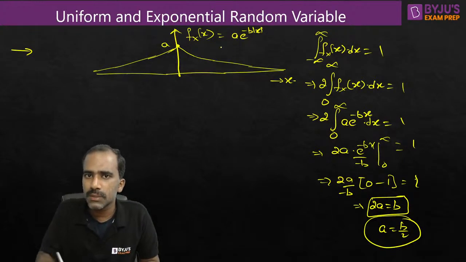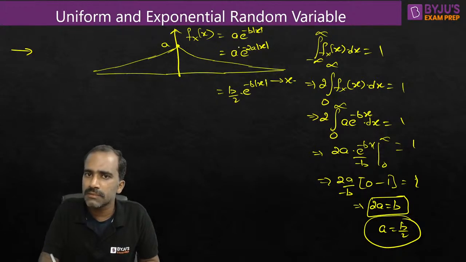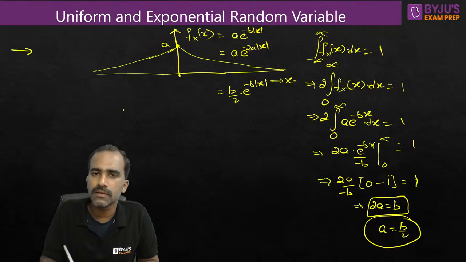Now you can change this equation as a into e to the power of, instead of b, you can substitute 2a. Or you can also write it as b by 2 into e power minus b mod x, instead of a. So the relation between these two values is that the value in the power should be double the value here. Whatever is the value here, the value here should be double of it. Is that okay?